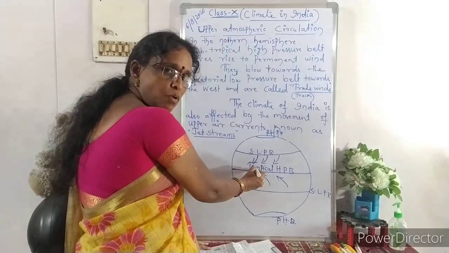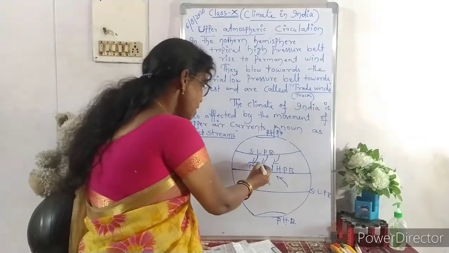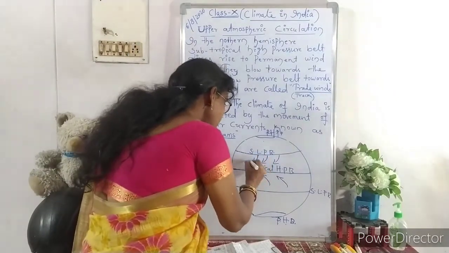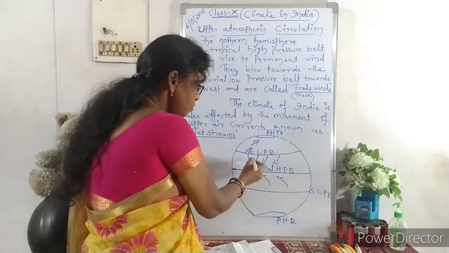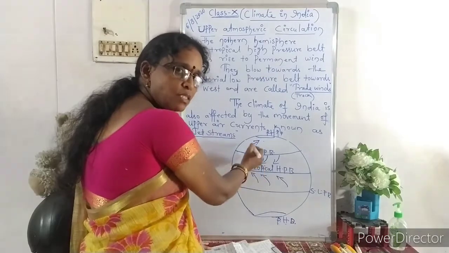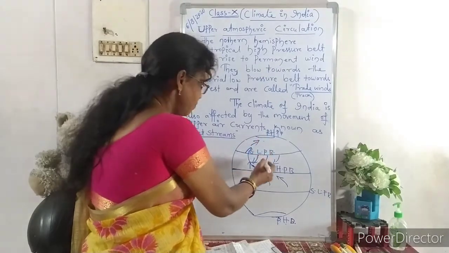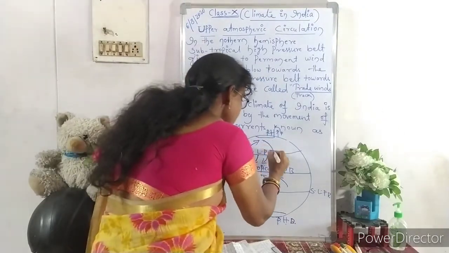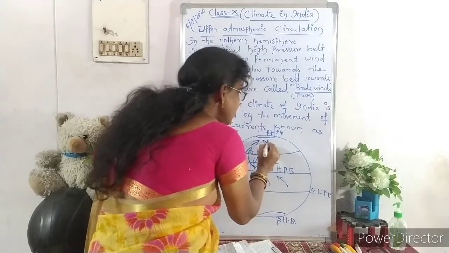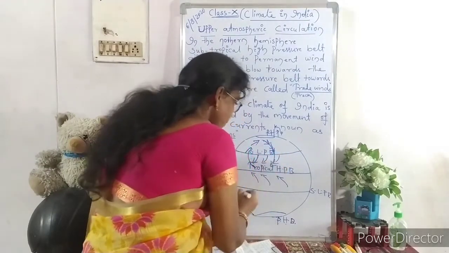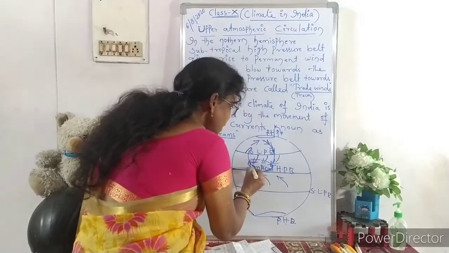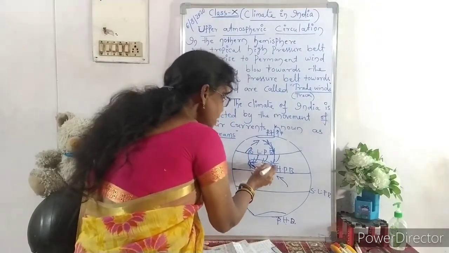There we won't get any water vapor, and it becomes very light and starts going higher and higher. From the higher place, the high pressure starts to come down to fill the empty place. So this is in the northern part.